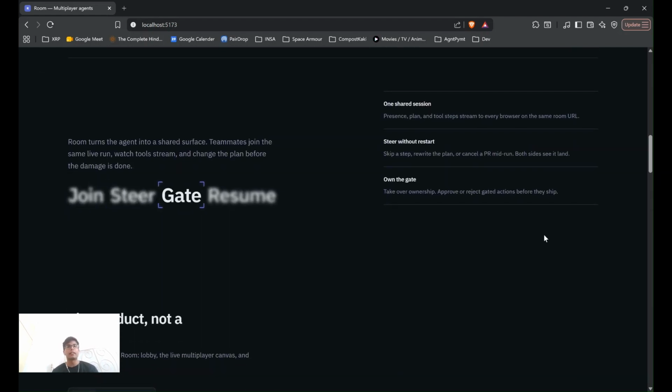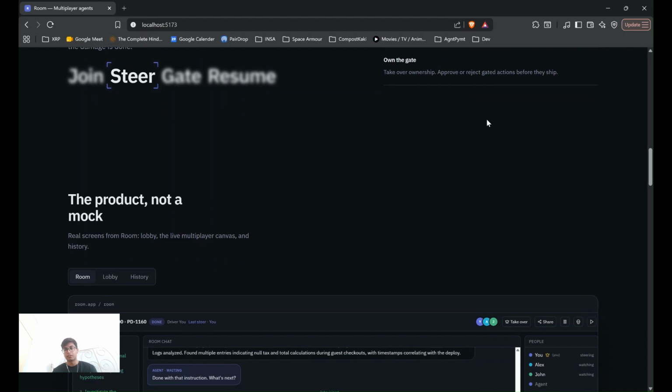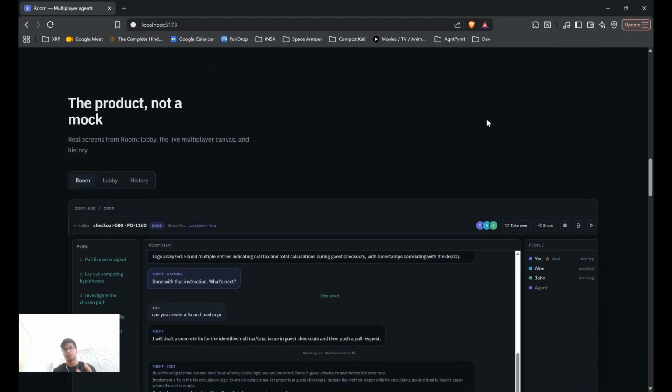That's why we created Room. Room is a multiplayer AI platform where multiple people can share the same AI context. This also facilitates handoffs and context sharing. So there is join, steer, gate, and resume. That's essentially one shared session, so you can present, plan, and work on the same AI agent at one time. You can think of it as Miro or Google Docs for AI agents. You can steer with a restart and also own the gate. The product itself is not a mock at all. This is how the actual product looks, and I'll be showing a demo later as well.